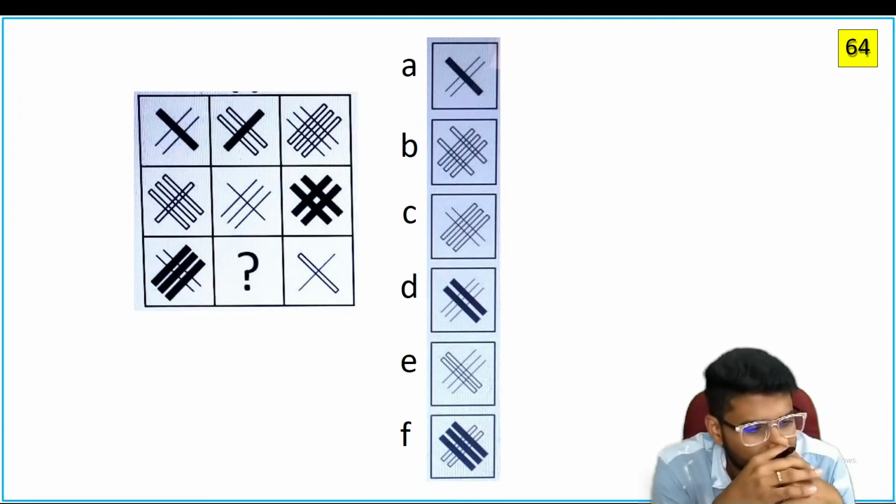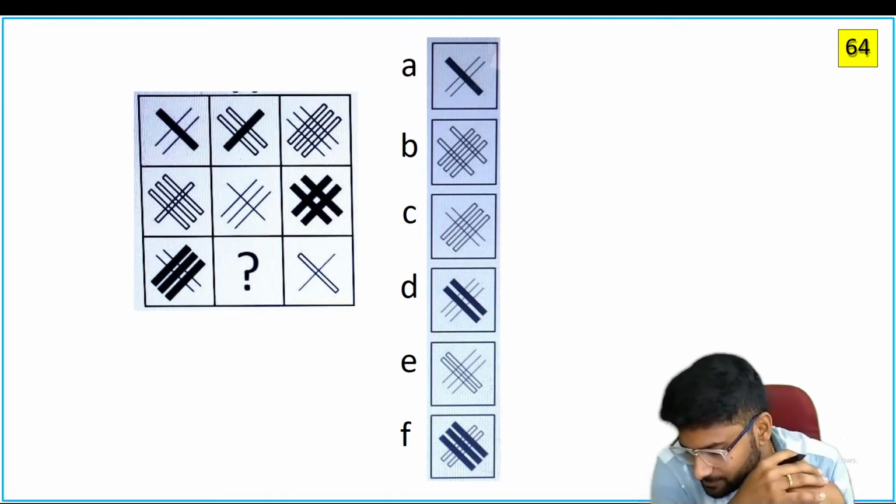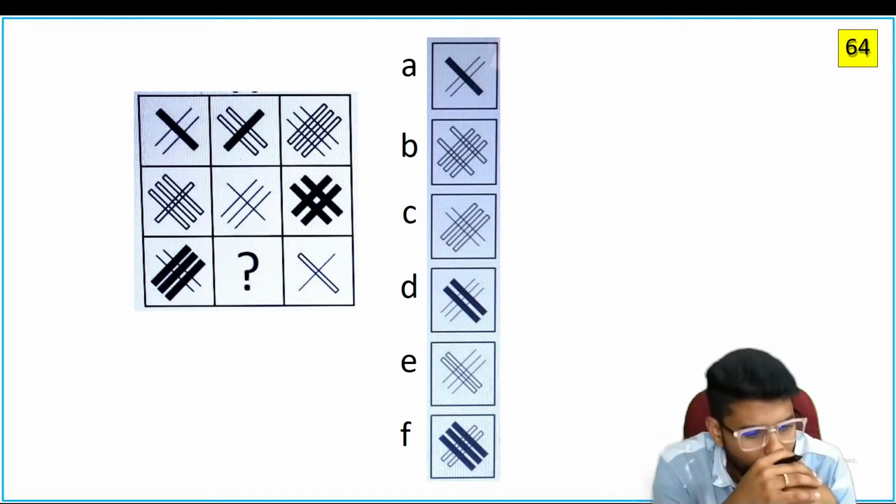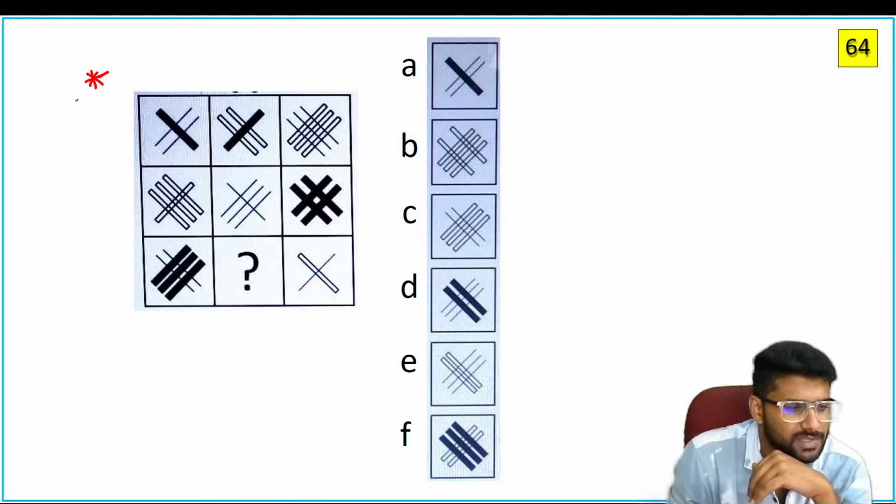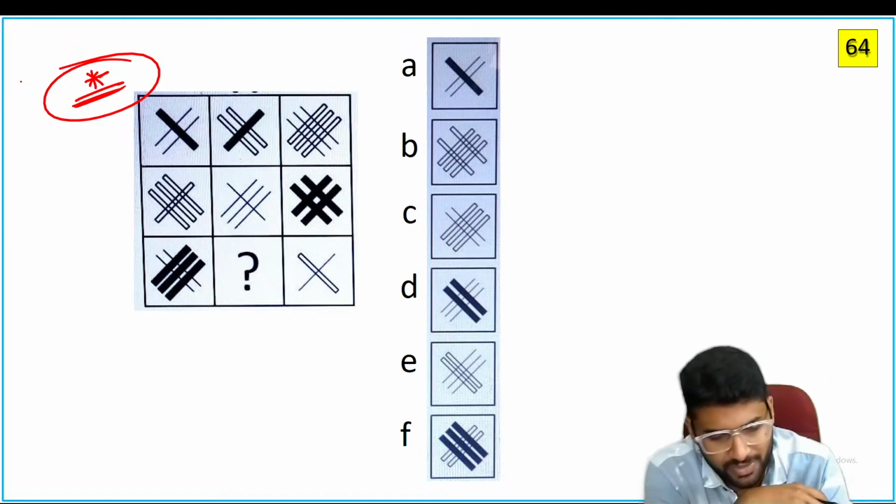Next one. What is the suitable answer? Again, try this question and post your answer in the comment section.